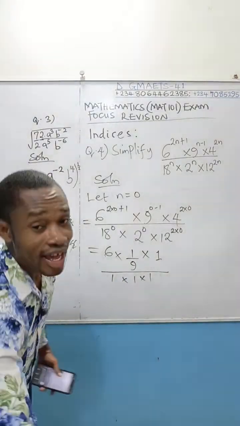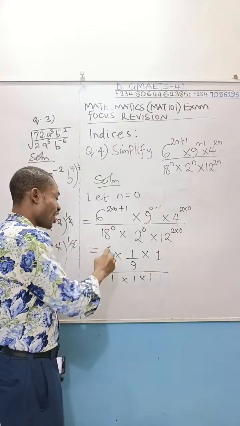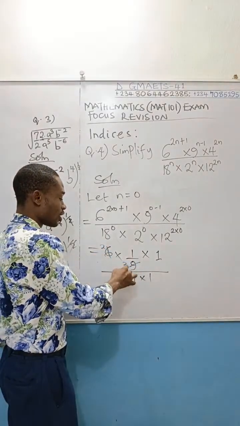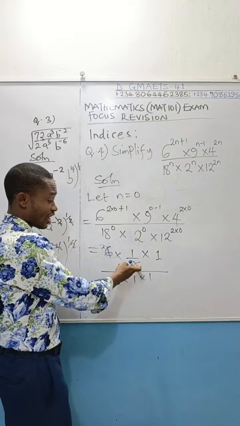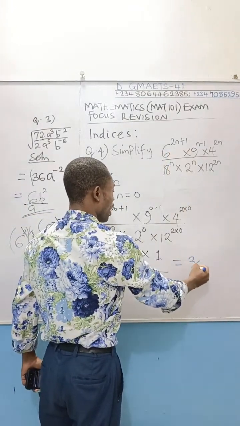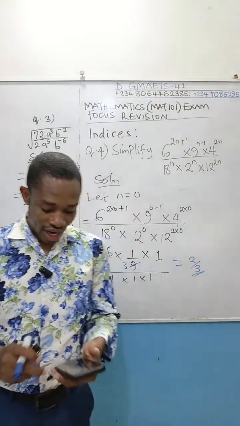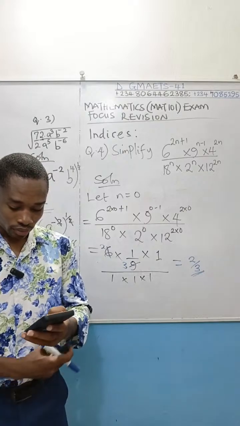You can reduce this, you know. 6 and 9 can reduce. 3 can do that. 3 divides 6 and will give you 2. 3 divides 9 and will give you 3. So if you simplify this, your answer is going to be 2 over 3. That is the answer. So that is what you're expected to do.